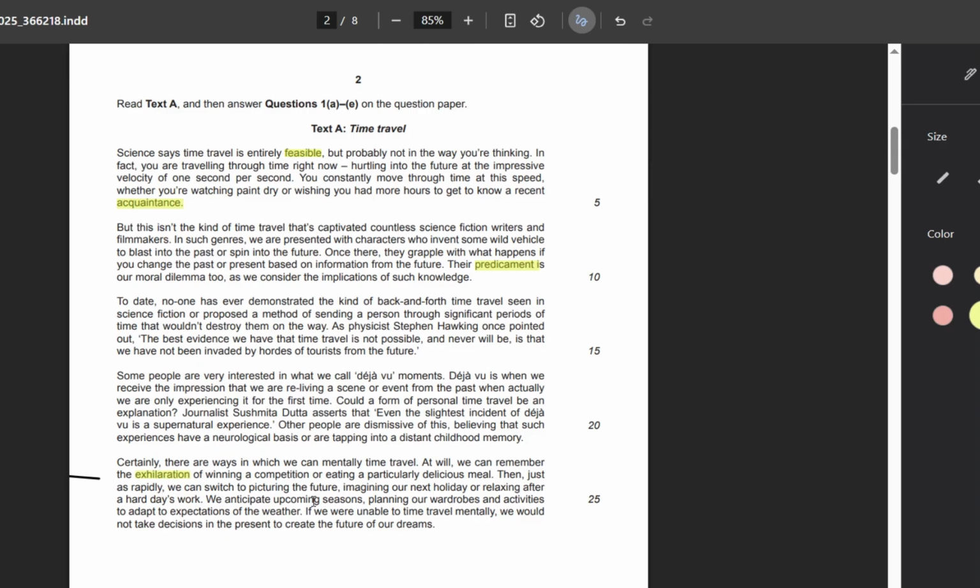We anticipate upcoming seasons, planning our wardrobe. So the thing is, you can plan ahead. You can plan for things in the near future, activities to adapt to expectations of the weather. If you're unable to time travel mentally, you would not take decisions in the present. It means you can be decisive. You can learn how to take good decisions as well. So that's all for time travel now.